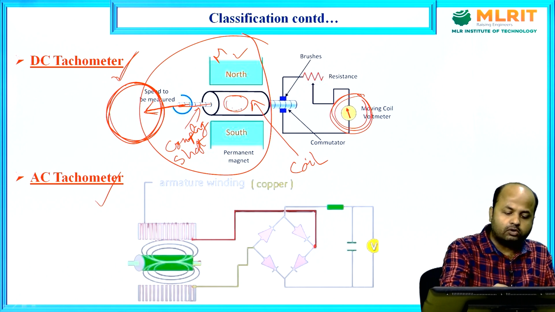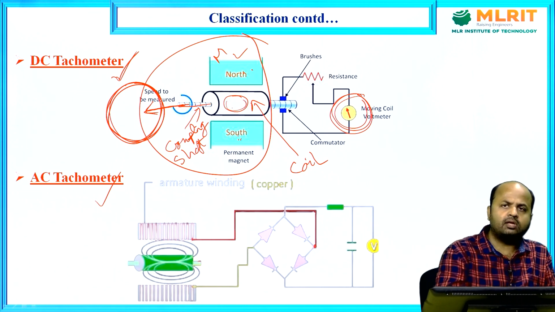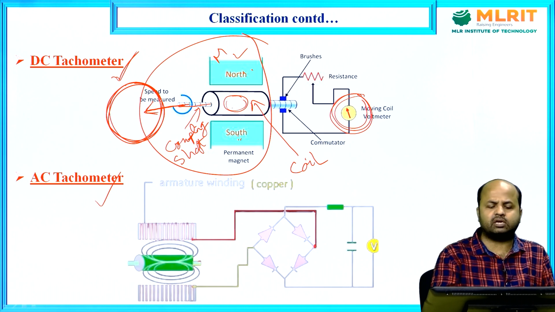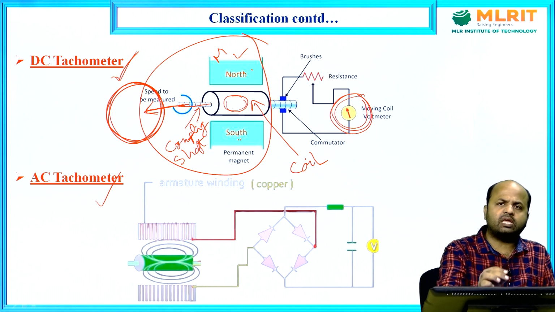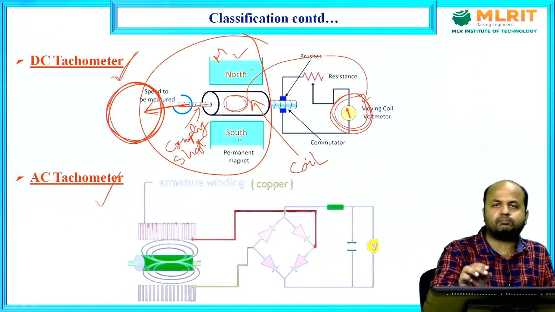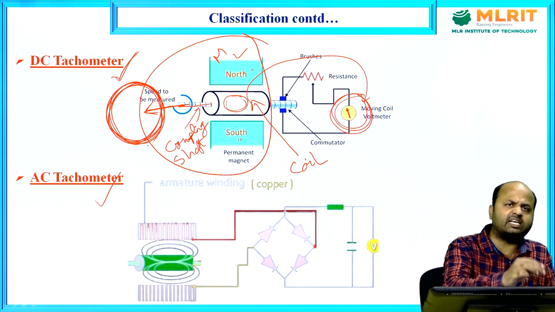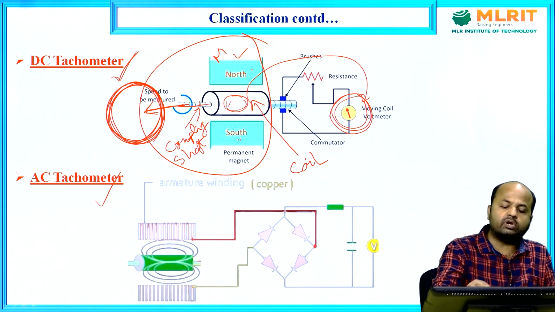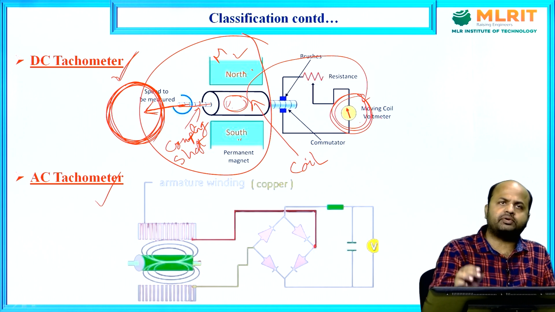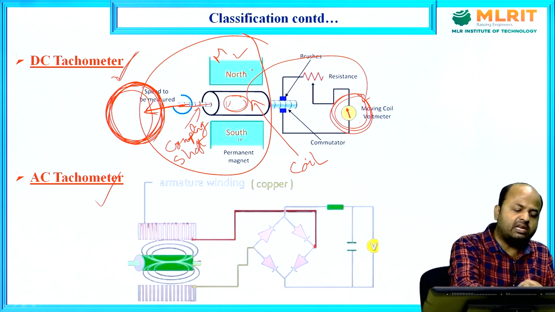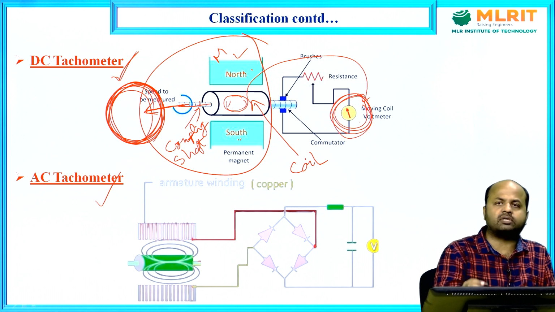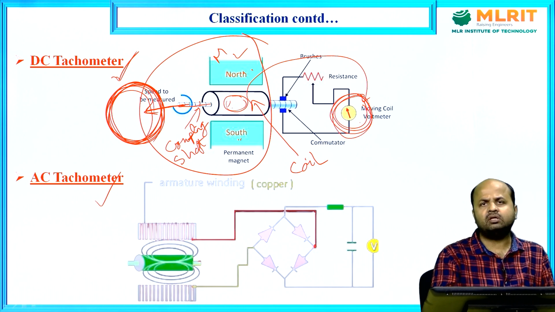If the coil rotates in the presence of a magnetic field, by Faraday's law of electromagnetic induction, some amount of EMF or voltage will be induced and we can directly display it here. If the rotating object is rotating with very high speed, the shaft will also rotate with high speed and the coil will rotate with high speed, and we will get more and more voltage or reading. So your rotation is directly calibrated in terms of voltage. This is the DC tachometer principle.